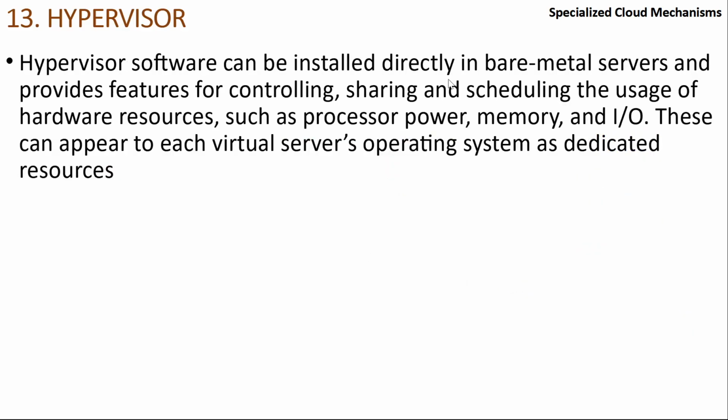Hypervisor software can be installed directly on bare metal servers. That is what I have already mentioned, hypervisor type 1. A hypervisor provides features for controlling, sharing and scheduling the usage of hardware resources. It can manage the processor on the machines, the processor power, the memory use, and the input output speed.